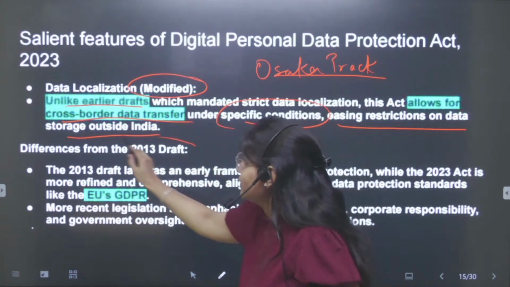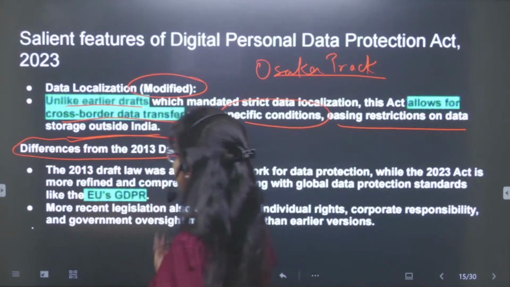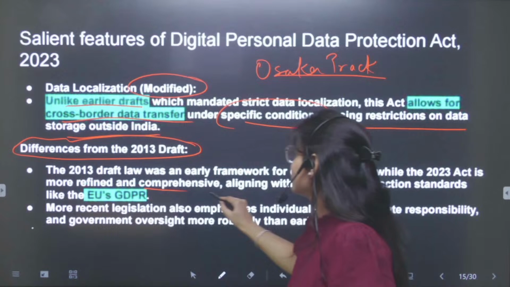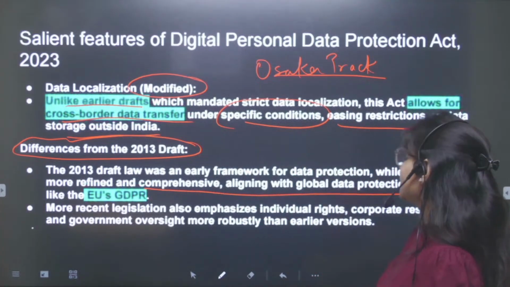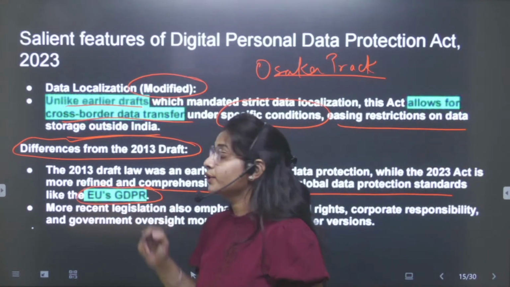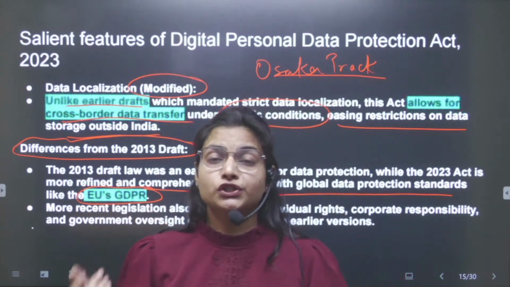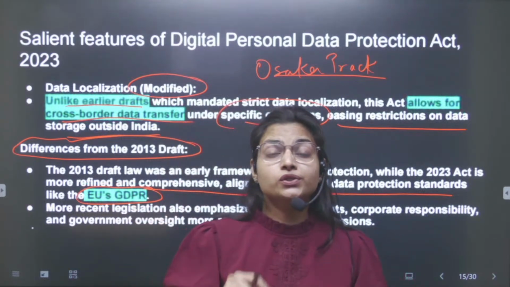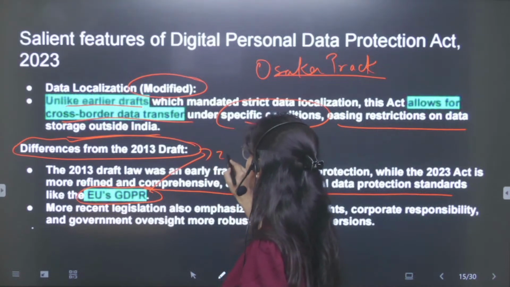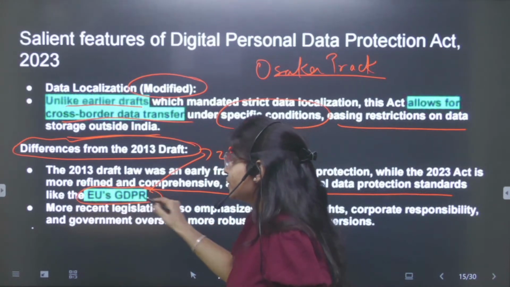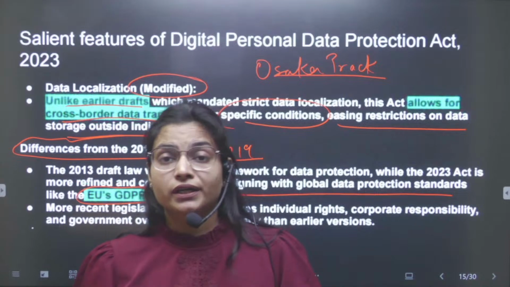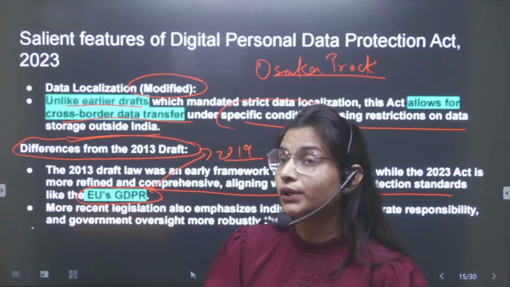Now, what are the differences from the 2013 draft? It has been aligned more with global data protection standards, for example, the European Union's General Data Protection Regulation. And you need to know that in 2019, UPSC in the prelims asked which country GDPR is related to. The answer was the European Union.